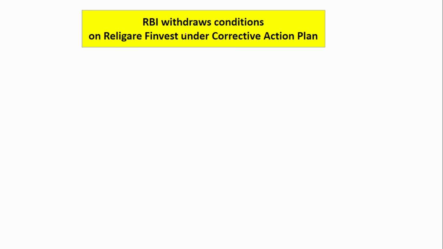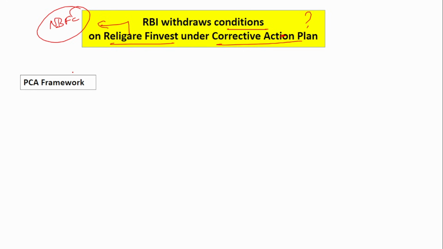The next news is RBI withdraws conditions on Religare Finvest under the Corrective Action Plan. What is this Religare Finvest? This is an NBFC, non-banking financial company. What is this Corrective Action Plan? This is also called the PCA framework, Prompt Corrective Action framework.